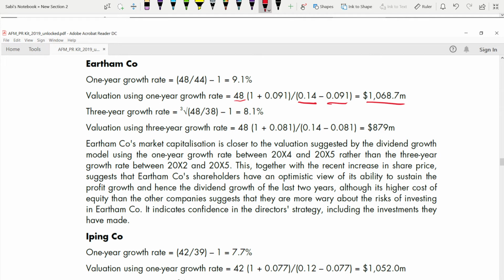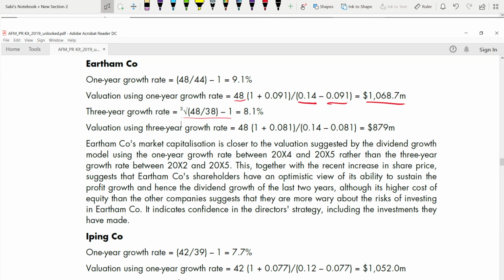That is just the valuation using the 1 year growth rate. This is not a very accurate figure. Why? Because the growth rate for each year is different. When the growth rate differs across years like that, it is better to use the 3-year growth rate method. Based on the 3 year growth rate, what is the valuation? It is this method: 48 divided by 38 to the cube root.